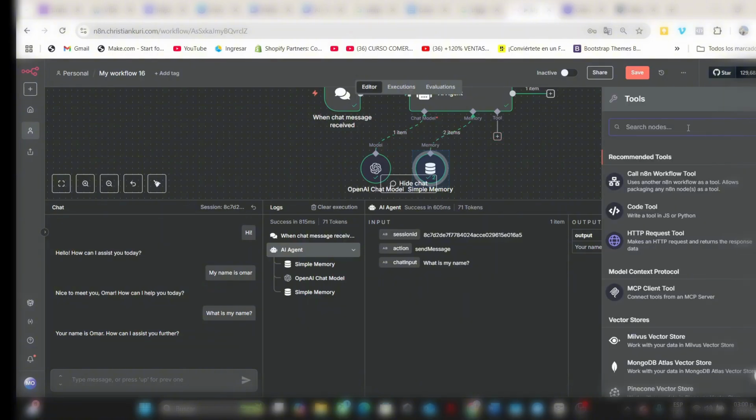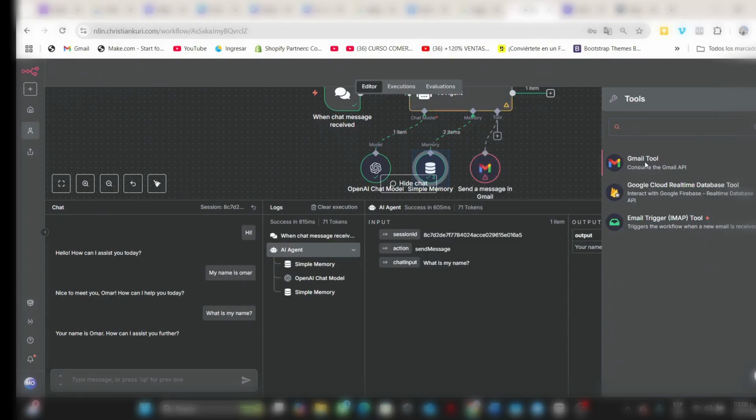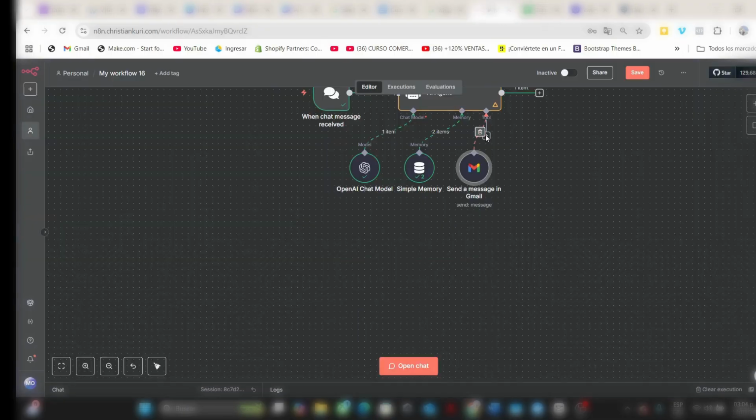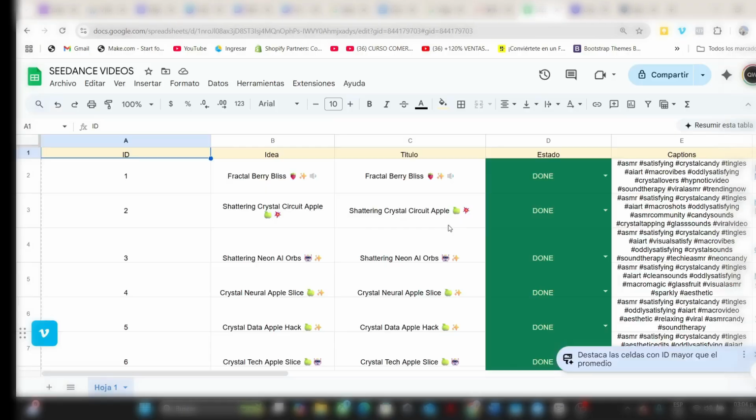The next step would be to add tools to it. For this case, we are going to add 2 tools. The first is so that it has the ability to send emails for us. We're going to configure it by adding our credentials, and we're going to configure the following by letting the artificial intelligence decide who to send the mail to, what the subject of the email would be, and the message that goes in it. And we're going to connect it to the next spreadsheet.